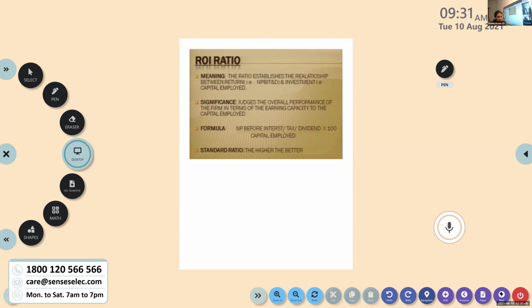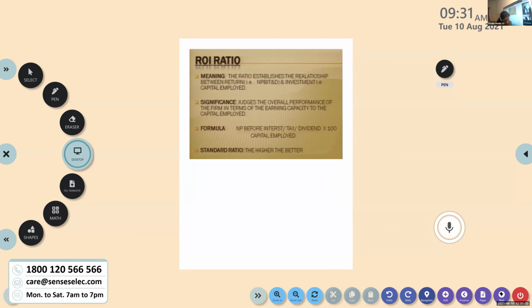He has invested money in the business. He is taking so much risk, so much effort is put in by the owner. And how is the result relating to all these factors? So the ratio establishes the relation between the return and investment. Investment, the other term is capital employed, again a familiar term.